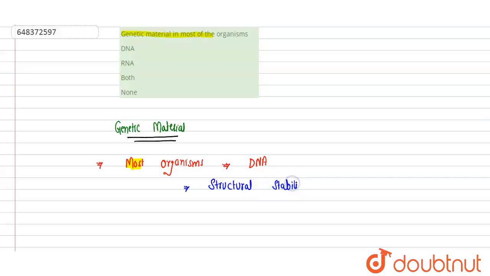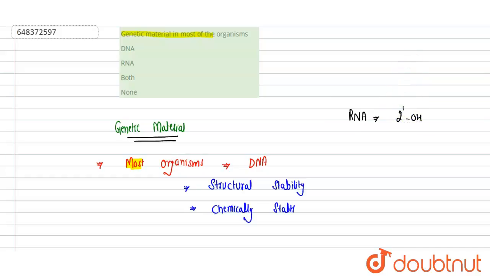That is one of the reasons. Second reason is that it is chemically stable. In case of the RNA, in the ribose sugar a 2' OH group is present.